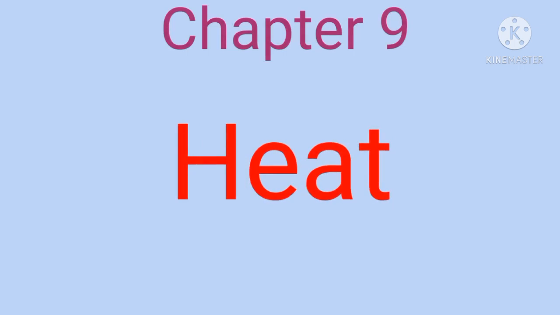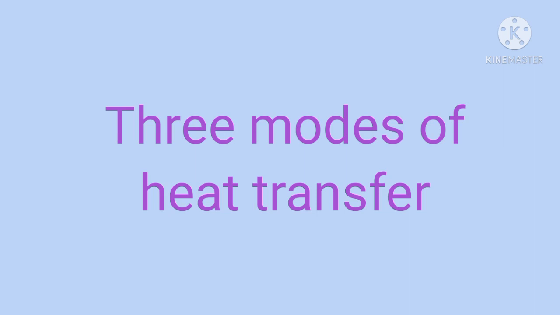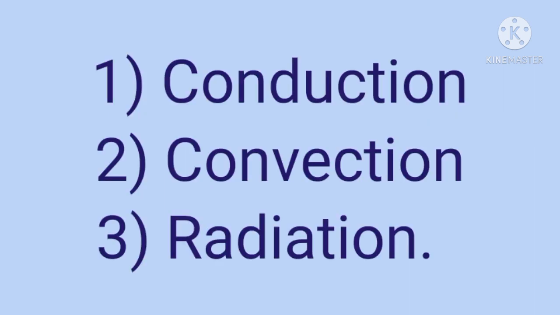In the last video, we started chapter number 9, Heat. In that video, we learned the three modes of heat transfer: how does heat transfer from one place to another place? There are three modes of heat transfer. First is conduction, second is convection, and third is radiation. These are the three modes by which heat can transfer from one place to another place.